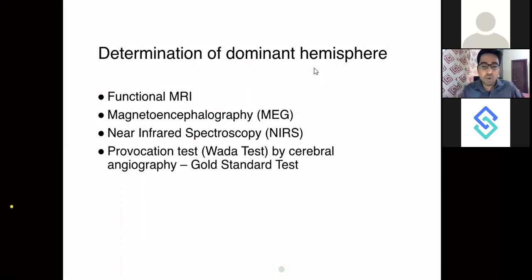But how would you know? How would you know which area is under a risk, where the tumor is? What are the functional areas? What are the eloquent areas nearby the tumor? So these are the techniques which will help you find out. So we'll go through these techniques one by one.